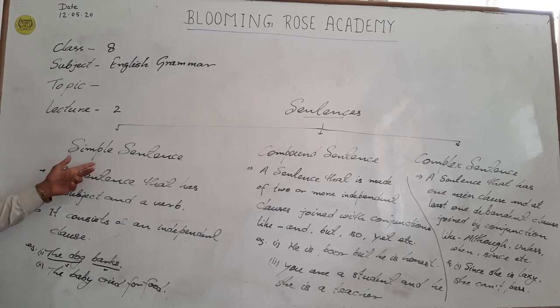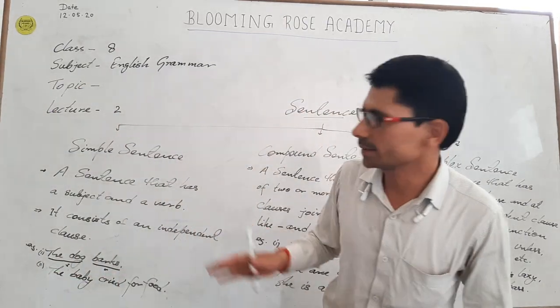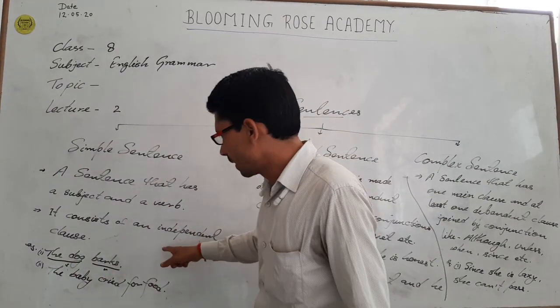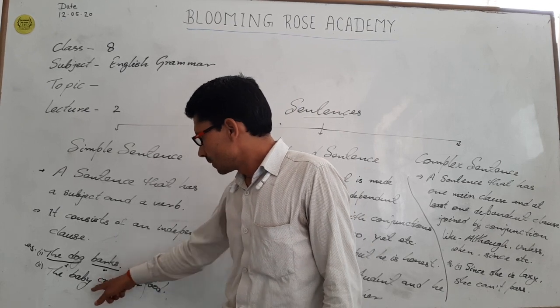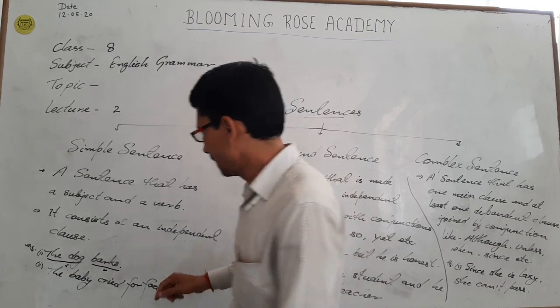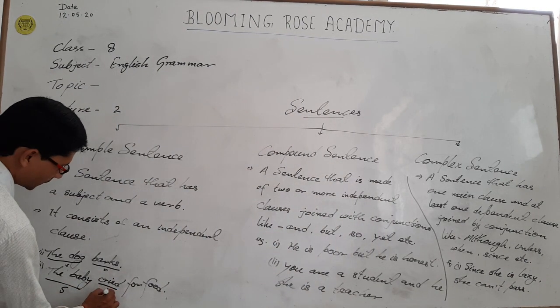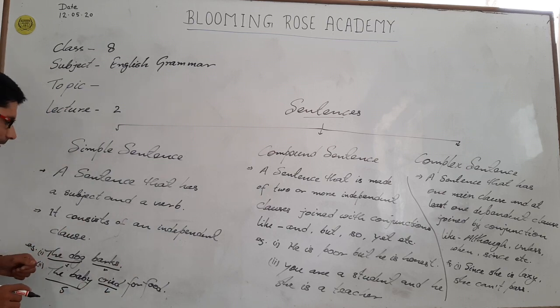That's it. Any sentence in any tense is called a simple sentence. Another example: the baby cried for food. In this sentence, one subject, the baby, one verb, cried. So this is also a simple sentence.